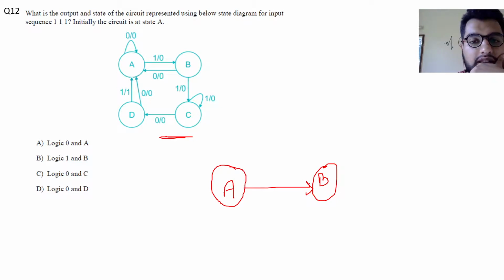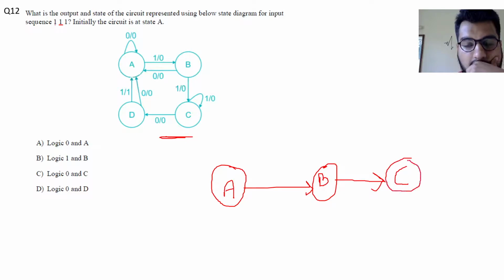Then we are again in state B and our input is 1. So we'll go to C as per the given diagram, and our output is 0. Now we have the third one. As per the state diagram, if we are at C and our input is equal to 1, we will remain at C with output equal to 0.